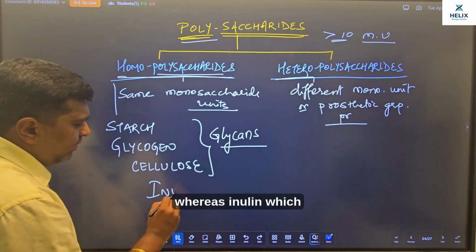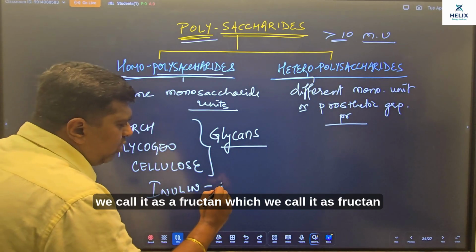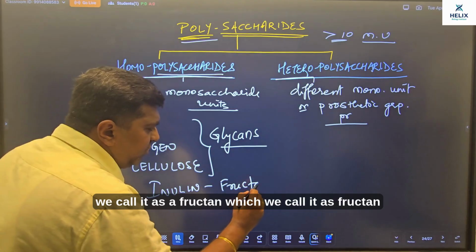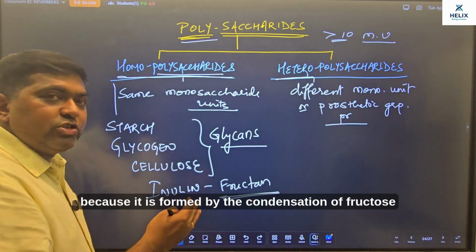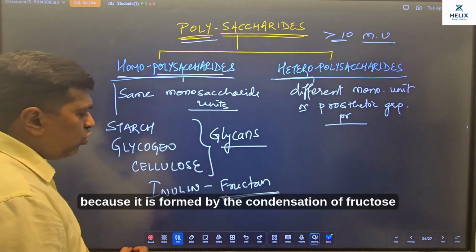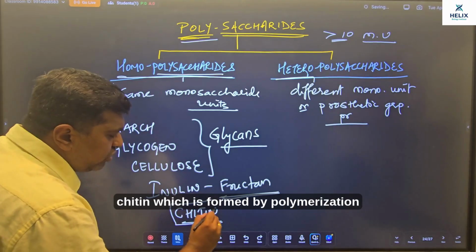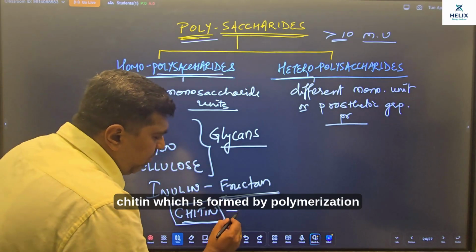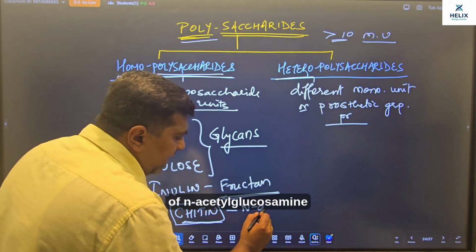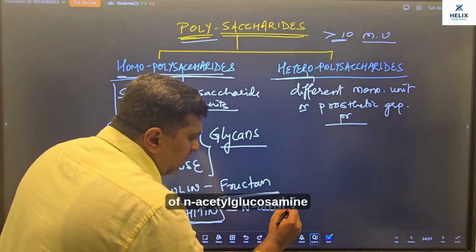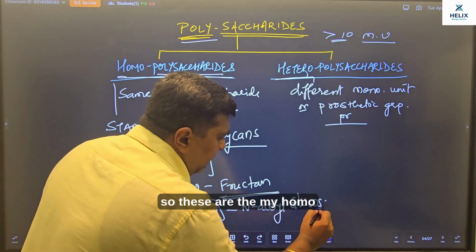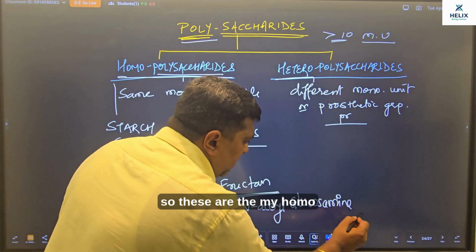Whereas inulin, which we call a fructan, is formed by the condensation of fructose, and apart from that even chitin, which is formed by polymerization of N-acetyl glucosamine.